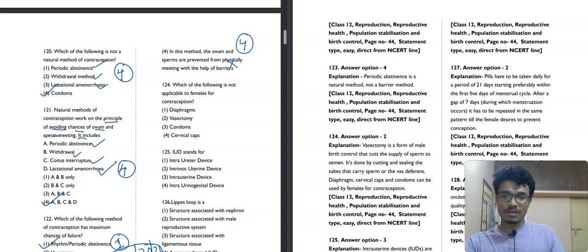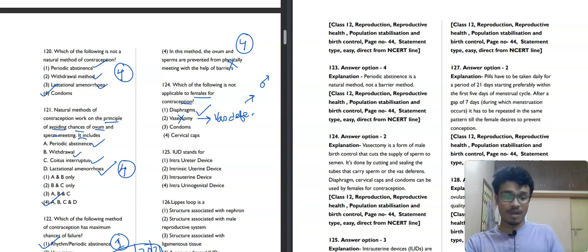Now we will move towards question 124. Which of the following is not applicable to females for contraception? Diaphragm is applicable. Vasectomy is related to cutting or ligation of the vas deferens, and where is the vas deferens present? Tell me. Is it present in male or female? It is present in male, right? It is present in male, not in female. That's why it is not effective.